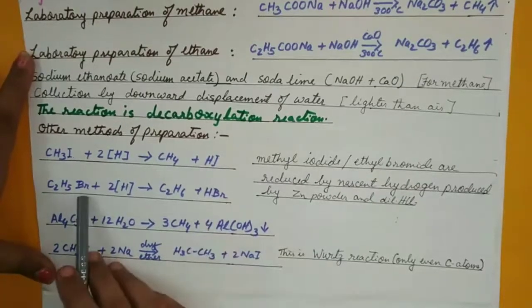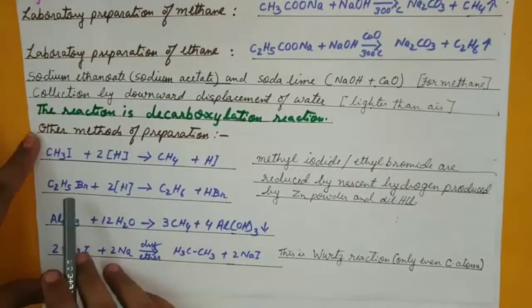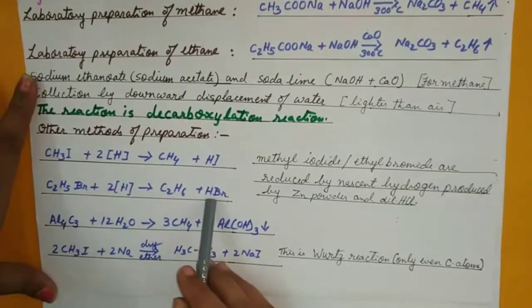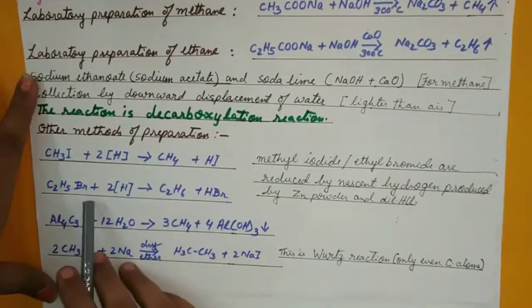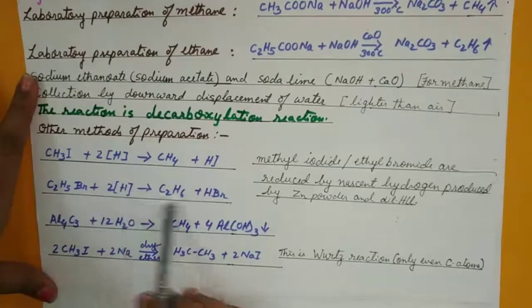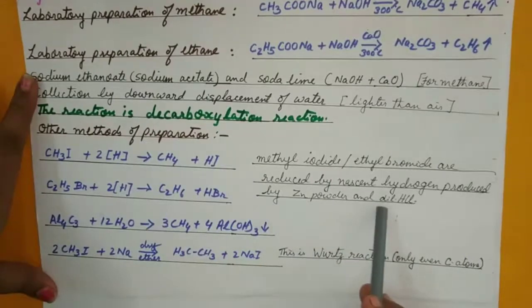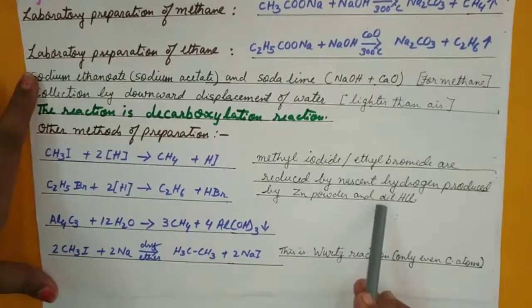If it's bromide, it's methane or ethane, depends upon what is your root word, and hydrogen bromide if it's an alkyl bromide. So very interesting and not difficult to remember the source of nascent hydrogen.